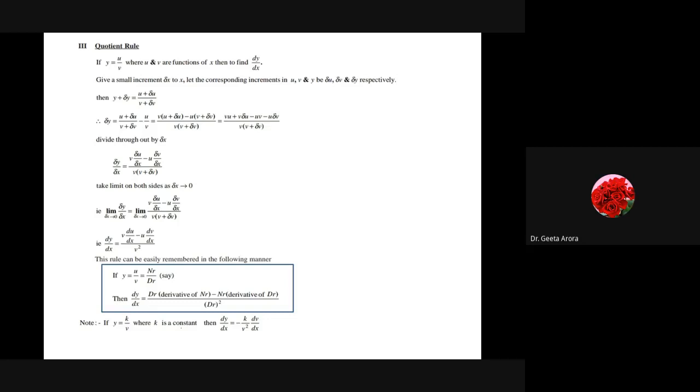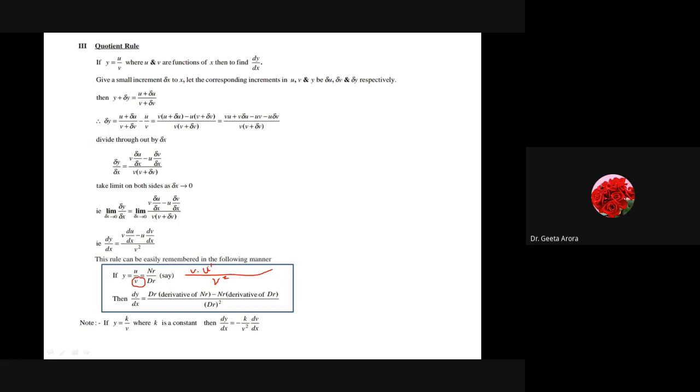Here we have the straightaway rule that whatever the denominator part is, we have to make it square. Means if it is u by v, let me write it down. What we will write down? v square in the denominator. Denominator square means v square in the denominator. And then we have this denominator as such into the derivative of the numerator. It means we will write down v into the derivative of u.